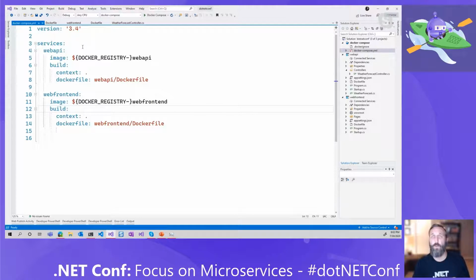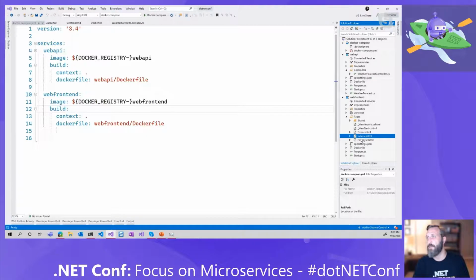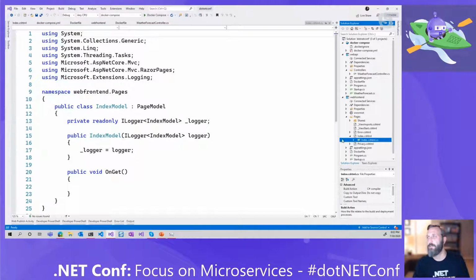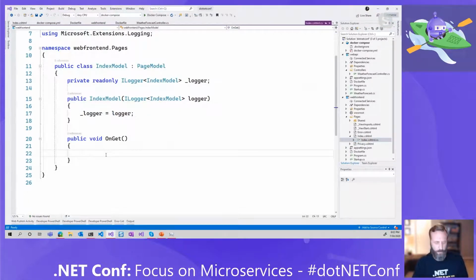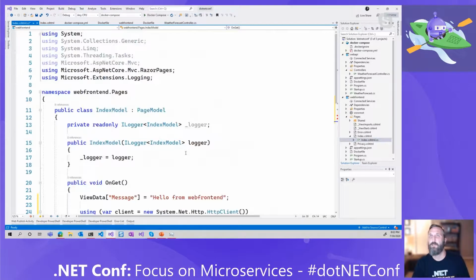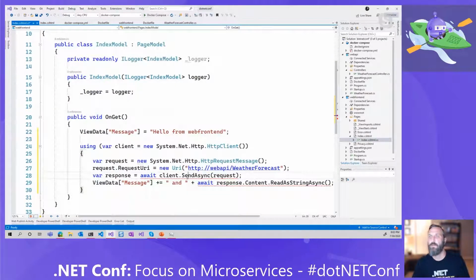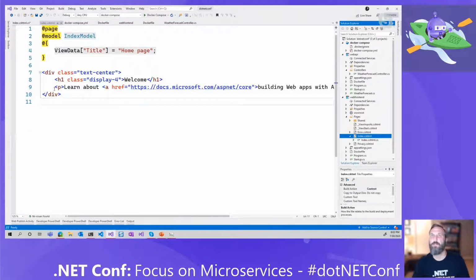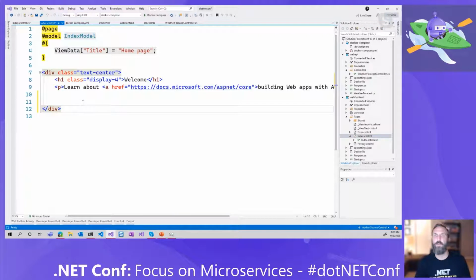So just so I can wire these up, I'm going to go into my web project, and let's go to Pages. Let's go to the index file. And just on my OnGet, let's add some code here. And we want to call it web API. That's what we want there. And let's make sure we get all that there. Perfect. And then in the index, I want to make sure that I'm actually showing my message that I'm writing out there.